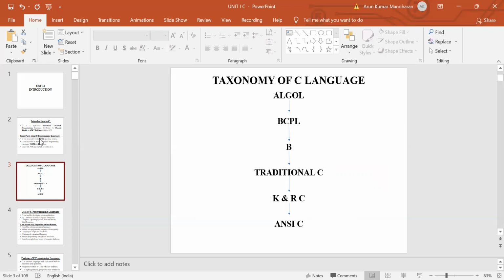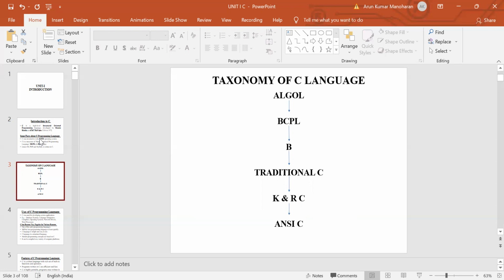And then later, in the year 1967, Martin Richards developed a language known as BCPL, Basic Combined Programming Language. This language was developed for writing system software. Later, in the year 1970, Ken Thompson developed a language known as B language. Ken Thompson used many features of BCPL, Basic Combined Programming Language. He used it to write early versions of the Unix operating system.